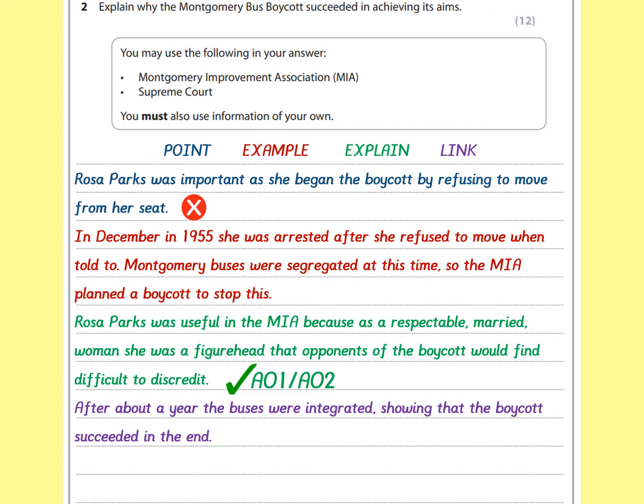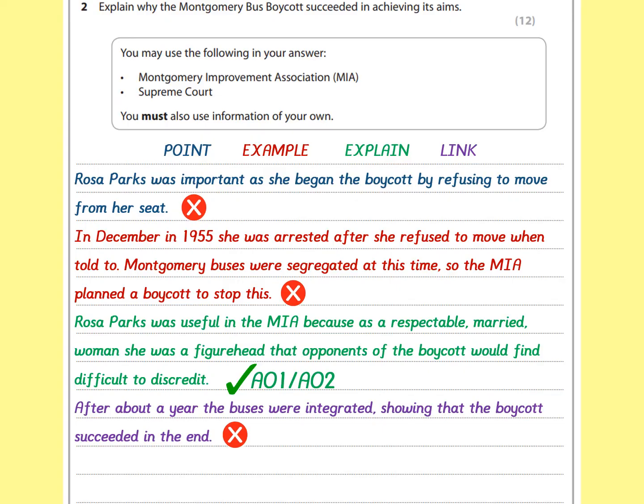I do bring it round a little bit later on, but I'm afraid my supporting detail here is also not really focused on how it achieved its aims. It's just facts about it. And what about my link sentence? After about a year, the buses were integrated, showing that the boycott succeeded in the end, is true, but is it an explanation as to how the boycott succeeded?